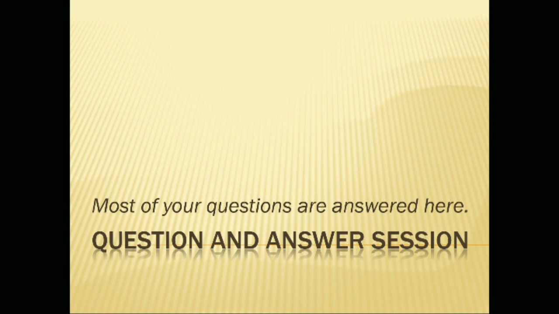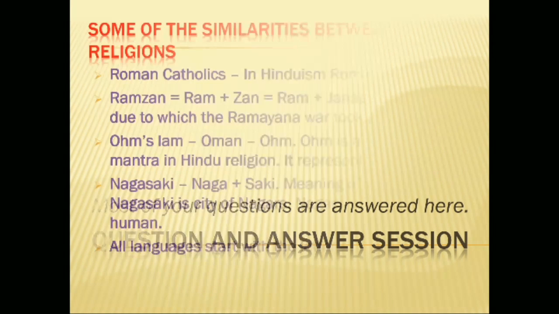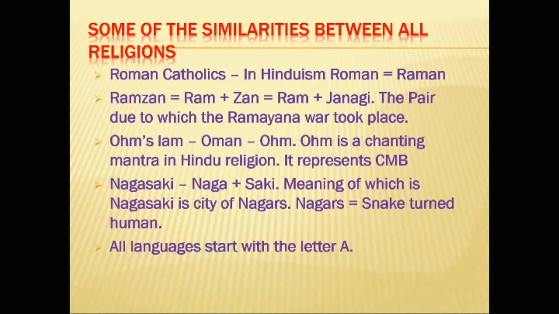Question and answer session begins now. Most of your questions are answered here. Some of the similarities between all religions are discussed here. The name Roman Catholics might have been originated from Hinduism. The word Roman is similar to Raman in Hindu epic Ramayana. Ramzan is a word derived from Ram and Janagi.